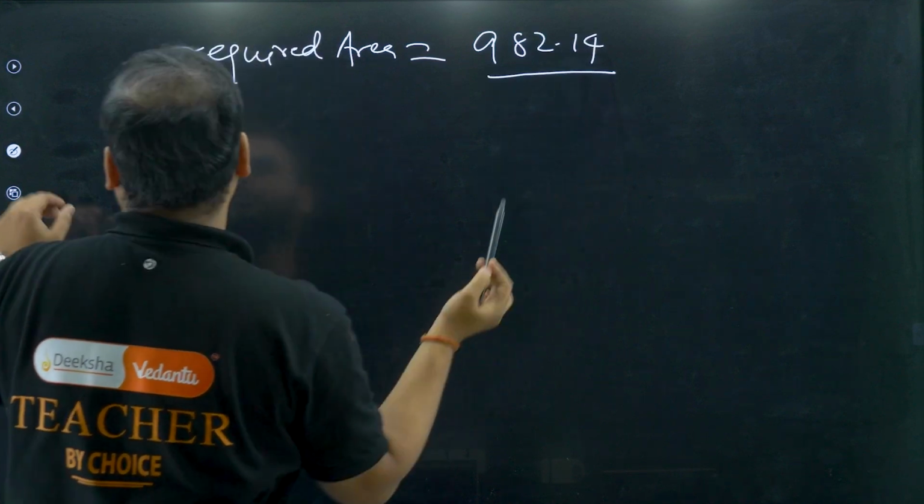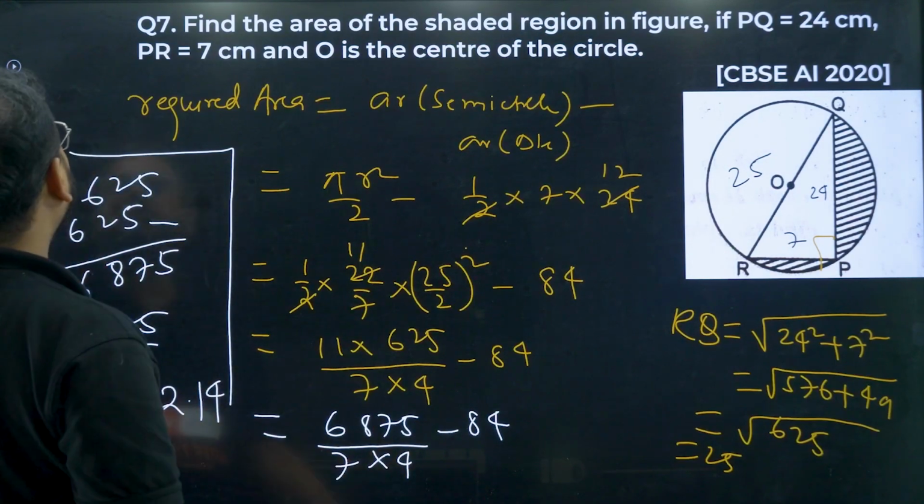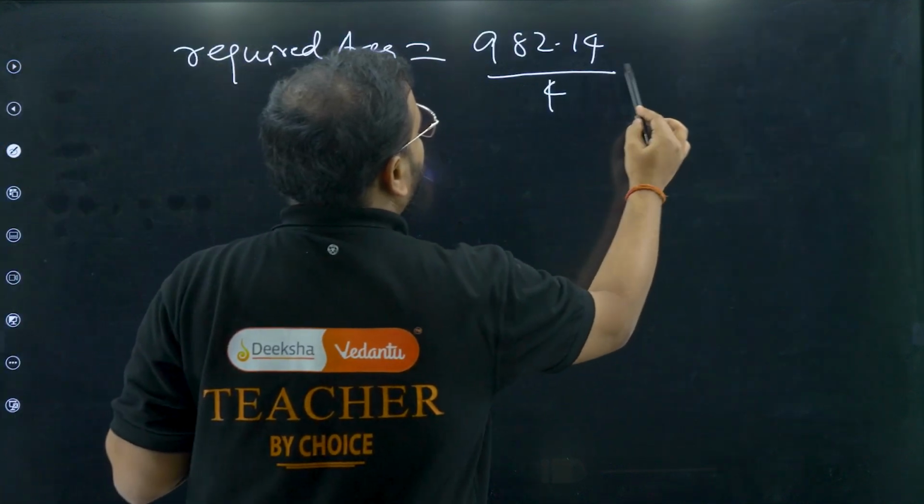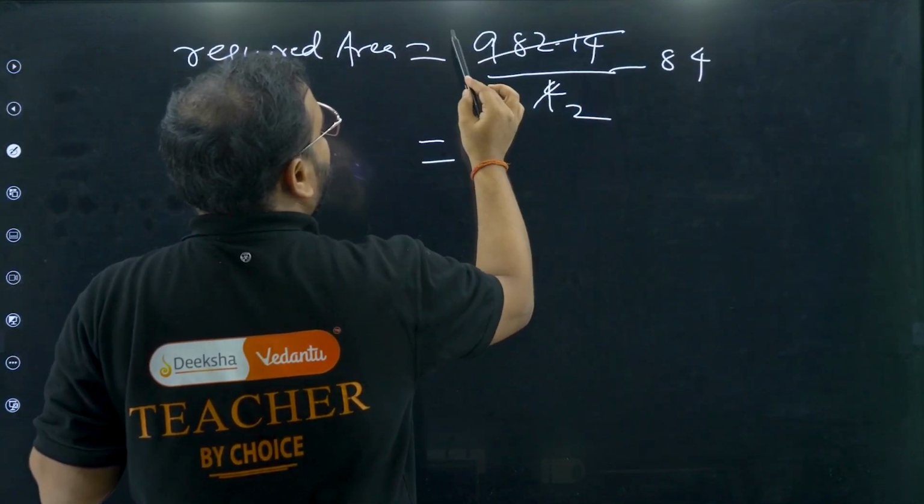982.14. Is it over, sir? No, sir. We have one more 4 here, bacha. Minus 84. One more 4 here. Minus 84. Please check. Divide, bacha. 2 is here. What am I getting?